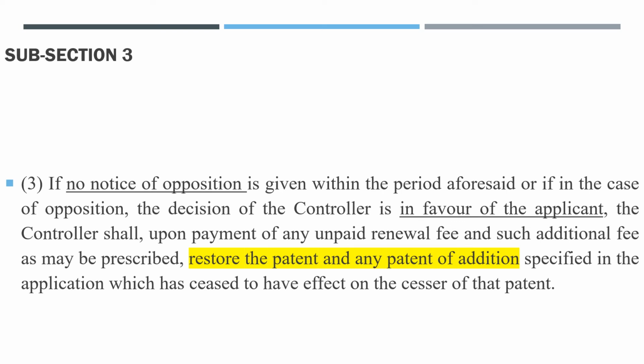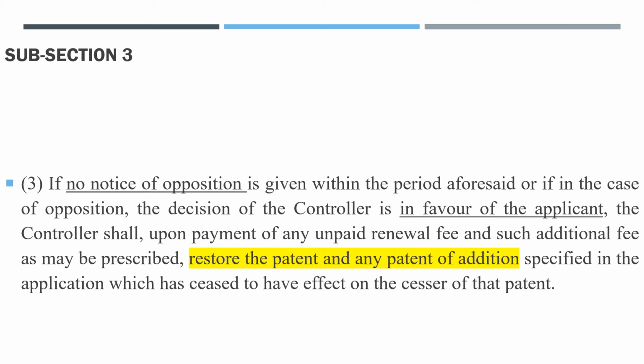Okay, that means a situation is given here: when no notice of opposition is given in the prescribed period, or, if in the case of opposition, that means there is opposition, but the decision of the controller is in favor of the applicant. Either of two cases. First case is no notice of opposition in the prescribed time. Second case is opposition is there, but the decision of the controller is in favor of the applicant.